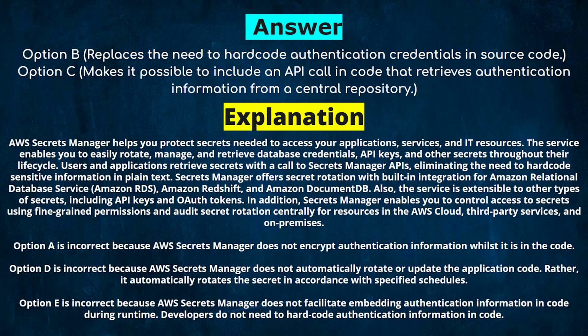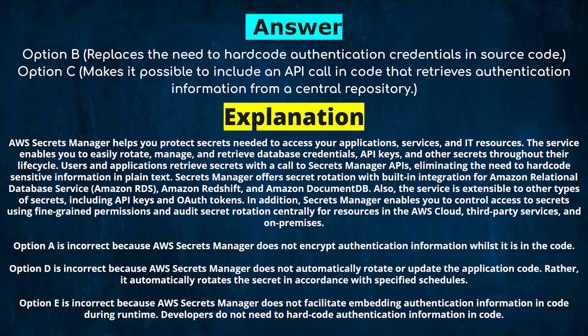in plain text. Secrets Manager offers secret rotation with built-in integration for Amazon Relational Database Service, Amazon Redshift, and Amazon DocumentDB. Also, the service is extensible to other types of secrets, including API keys and auth tokens. In addition, Secrets Manager enables you to control access to secrets using fine-grained permissions and audit secret rotation centrally for resources in the AWS cloud, third-party services, and on-premises.